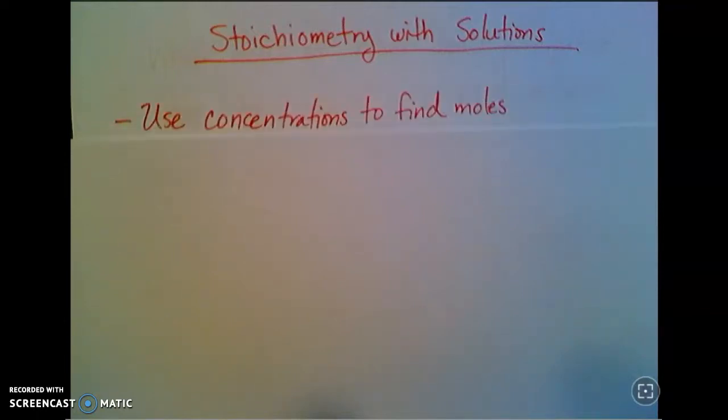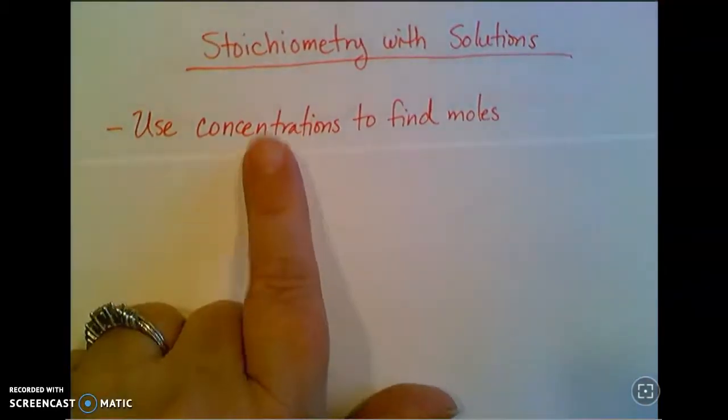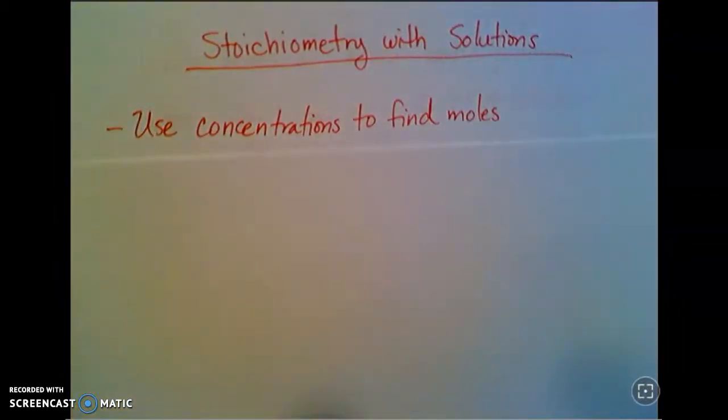So stoichiometry with solutions. The thing that's different about this from the other stoichiometry that you've been doing is you're just going to use your concentrations to figure out the moles. And you've been practicing with that, both with molarity and with mass percent. You could do it with those other concentration units that we mentioned, but we're going to just stick to these two.